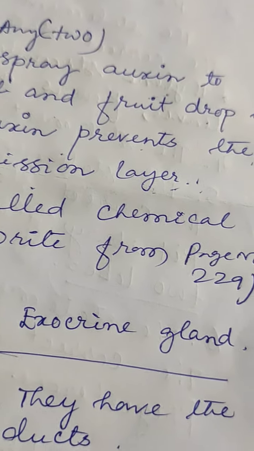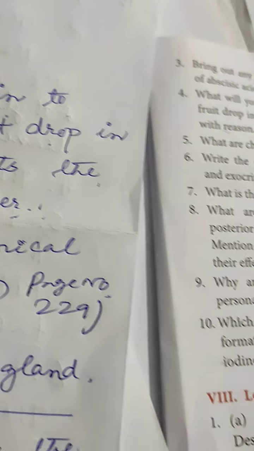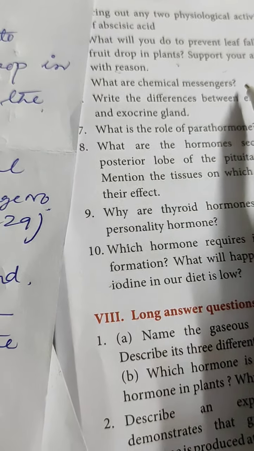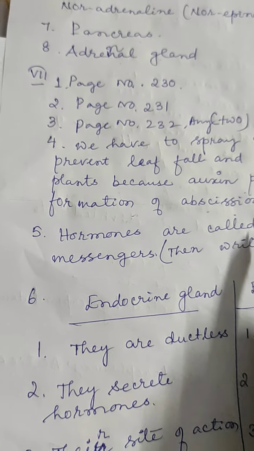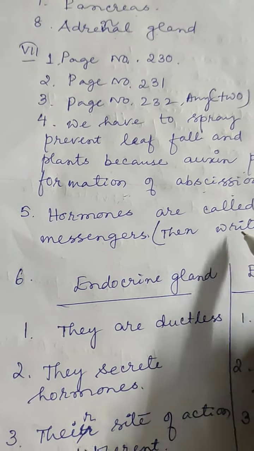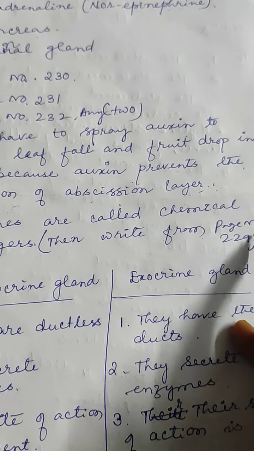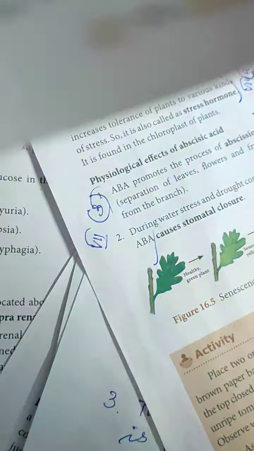Next question is, what are chemical messengers? Question number 5. Hormones are called the chemical messengers. Then write from page number 229, the beginning of this chapter.